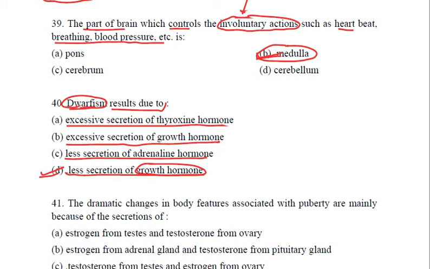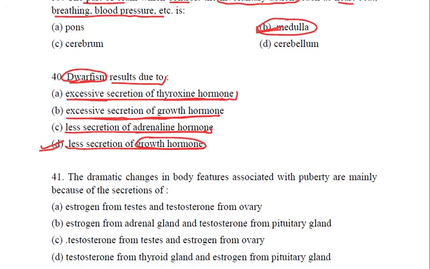Had it been the excess secretion of growth hormone, the disease caused is gigantism. Less secretion of adrenaline does not cause any kind of disease. Excessive secretion of thyroxine causes malfunctioning of the thyroid gland, right? So it is the less secretion of growth hormone which leads to dwarfism. So D is the right answer.